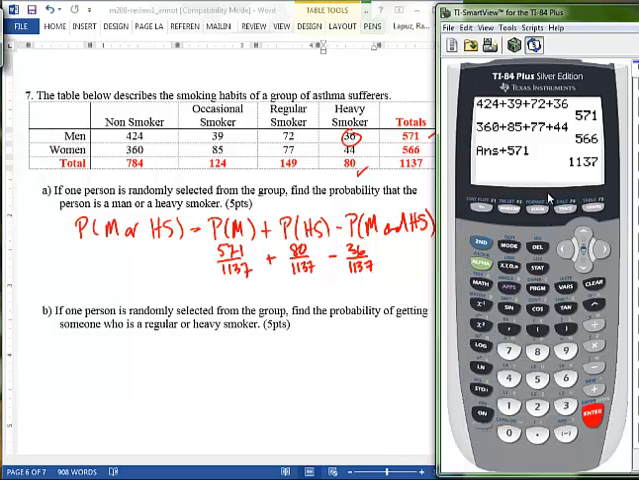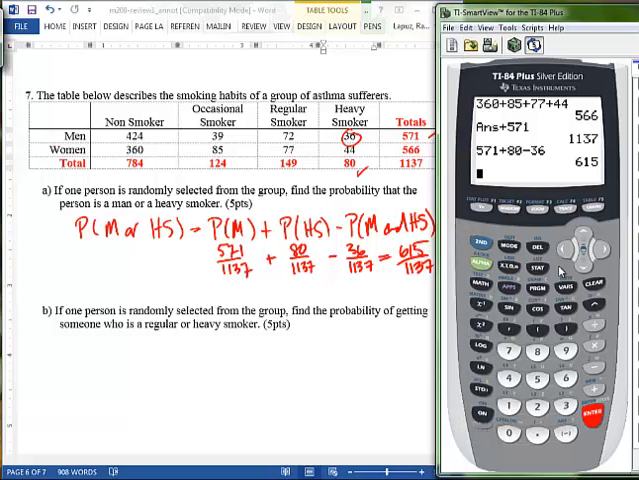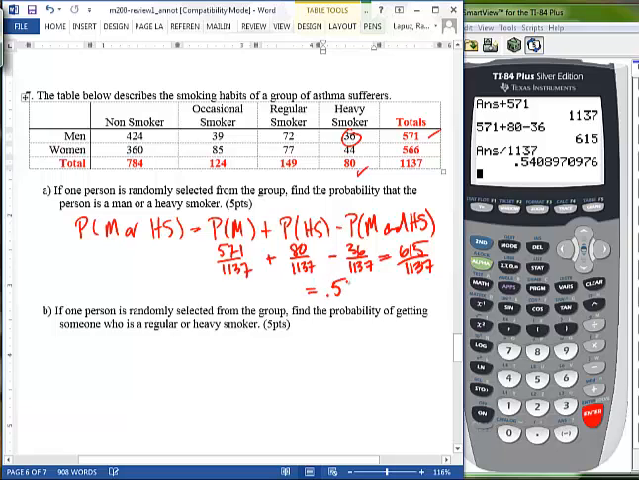So let's just do that in our calculators. 571 plus 80 minus 36. We got 615 over 1137. And we should get the decimal for that. We got 0.5408 or 0.5409. So about 54%, 54.09%.